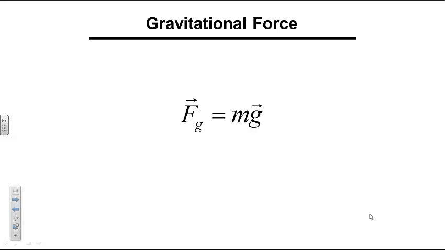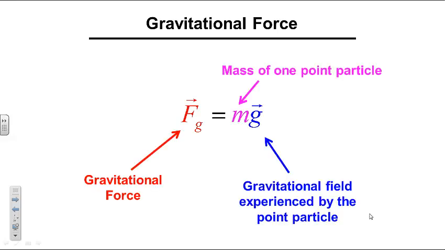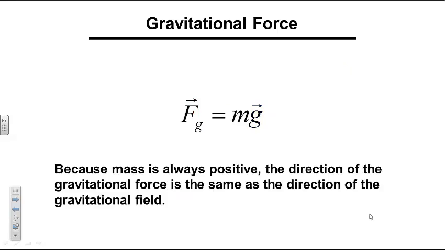This is the equation for the gravitational force acting on a point particle. It depends on the mass of the point particle and the gravitational field experienced by the point particle. This is not the gravitational field of the point particle itself, but rather the gravitational field from the other objects in the system that interact with the point particle. Because mass is always a positive scalar, the direction of the gravitational force acting on a point particle is the same as the direction of the gravitational field experienced by the point particle.